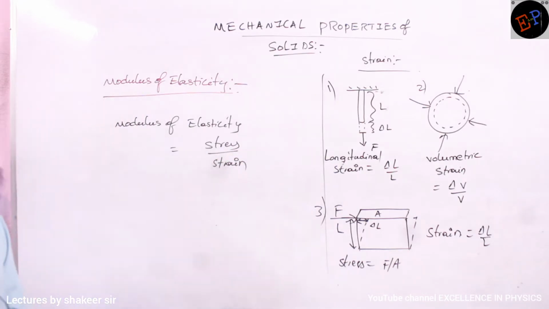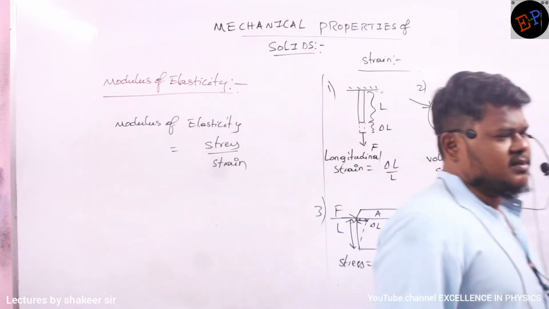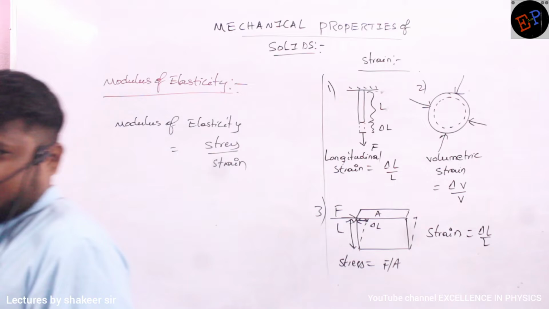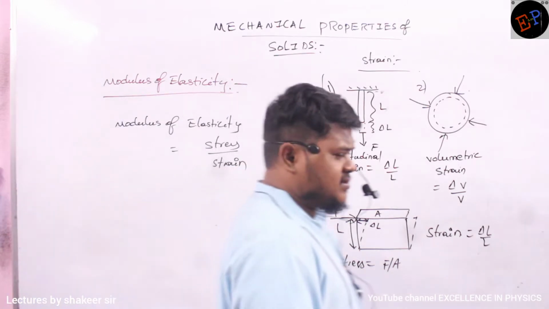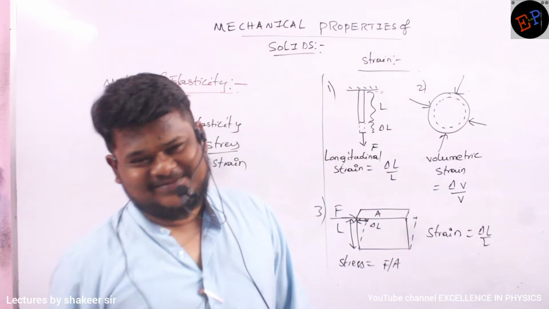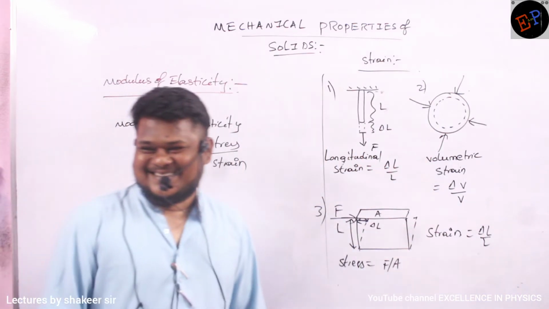The ratio of stress and strain is nothing but modulus of elasticity. So how many stresses? 3. How many strains? 3. So how many modulus of elasticities? 3. 3 modulus of elasticities.